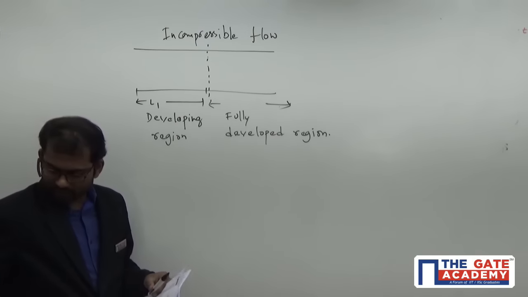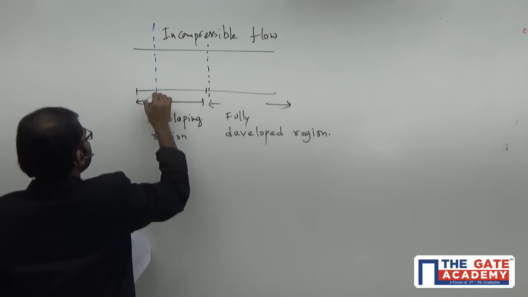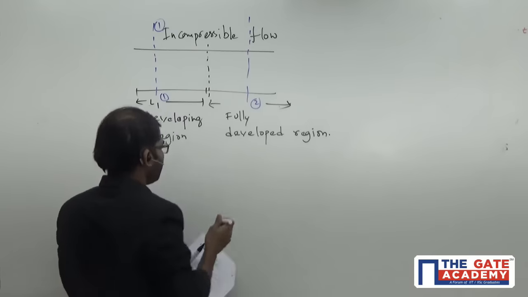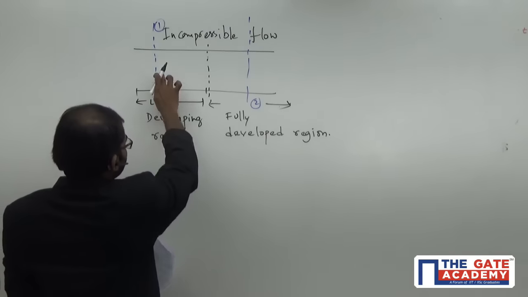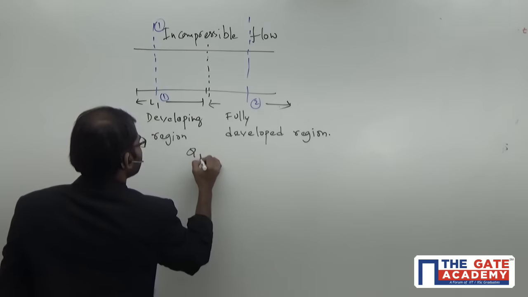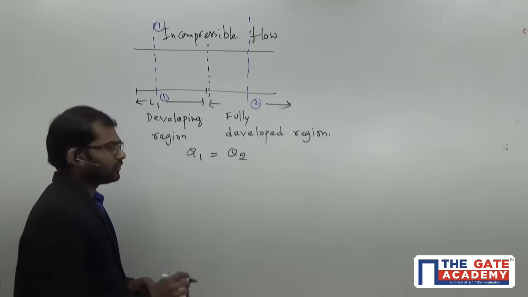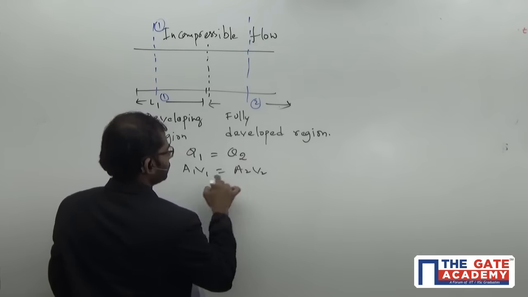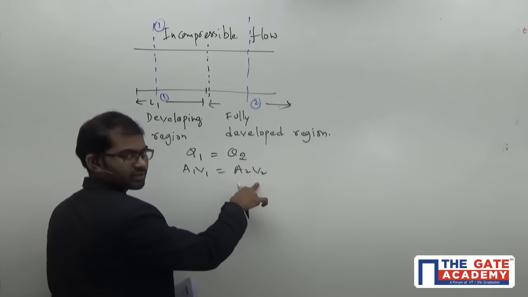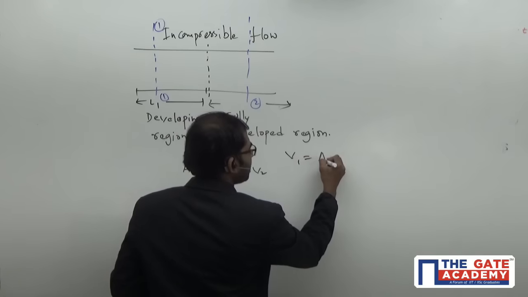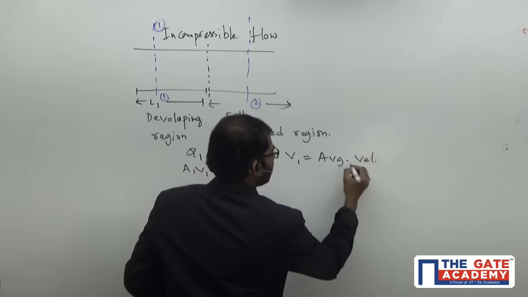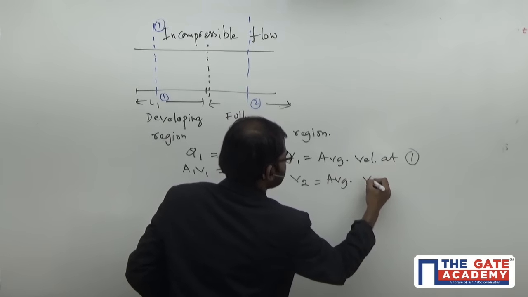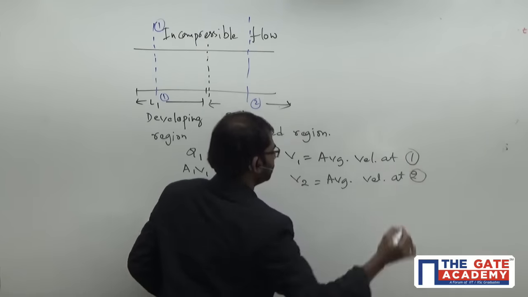So what I am going to do is take one cross-sectional area here, and another cross-sectional area in the developed region here. So Q1 must be equal to Q2, and we know the value of Q is A1 V1 equals A2 V2, the corresponding areas and average velocities. So V1 is the average velocity at 1, V2 is the average velocity at 2.